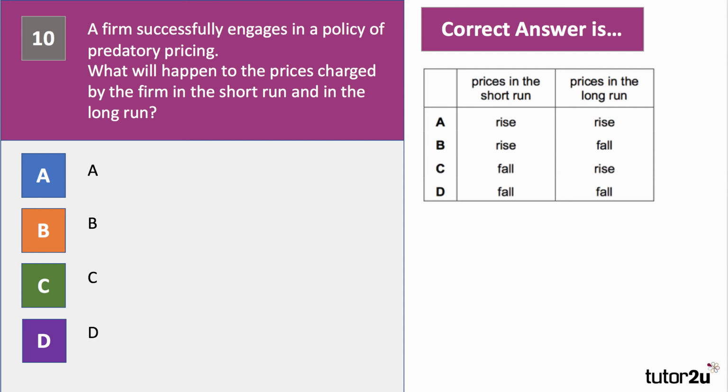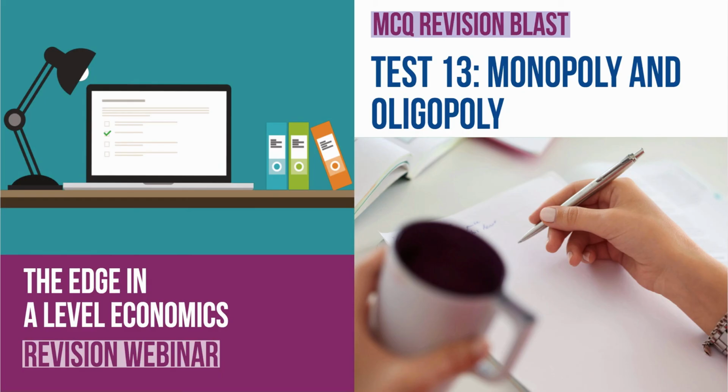The right answer is C, that prices in the short run will fall, but prices in the long run will rise. Predatory pricing allows firms to charge a lower price in the short term, even make a loss. If they can successfully force competition out of the market, that allows them to increase their prices in the long run because there's less competition in the industry.